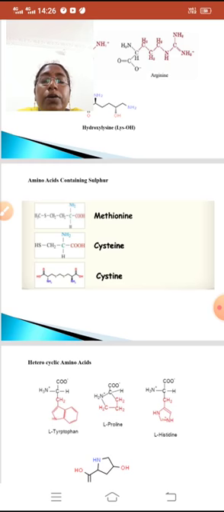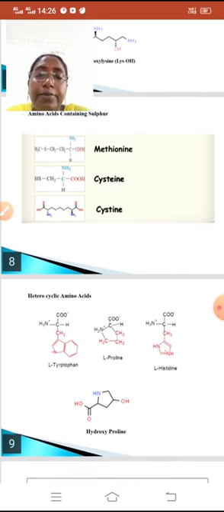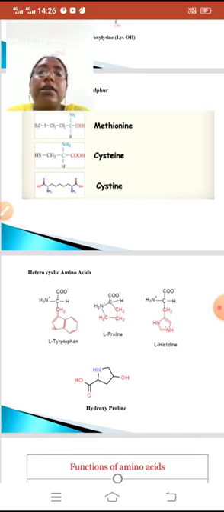Okay, now these amino acids are more important, and in competitive exams also they will ask which amino acids contain sulfur, and they will give four options. We have to choose one option.